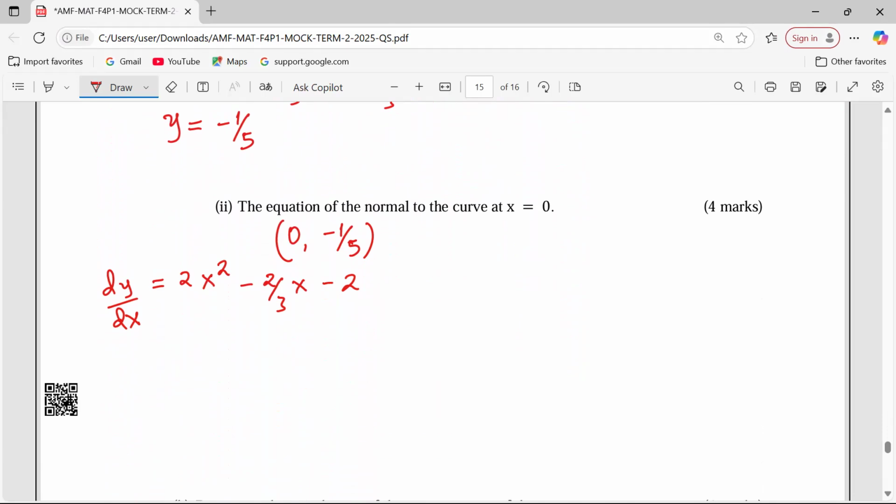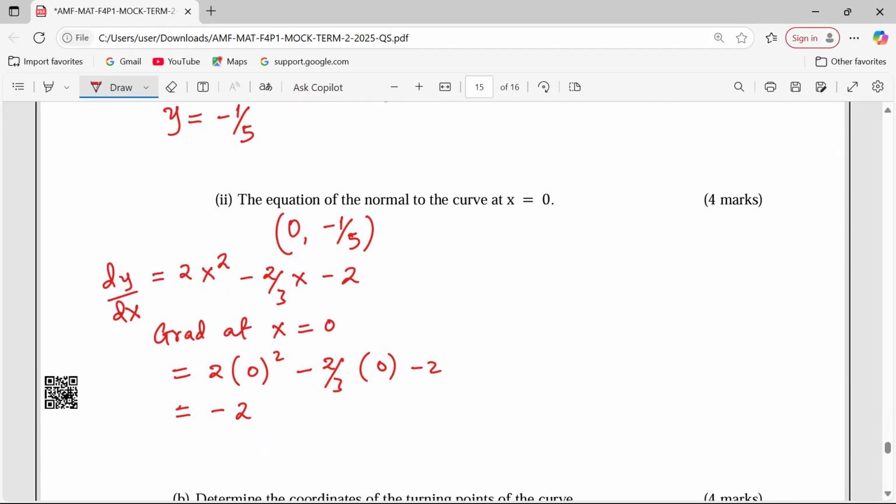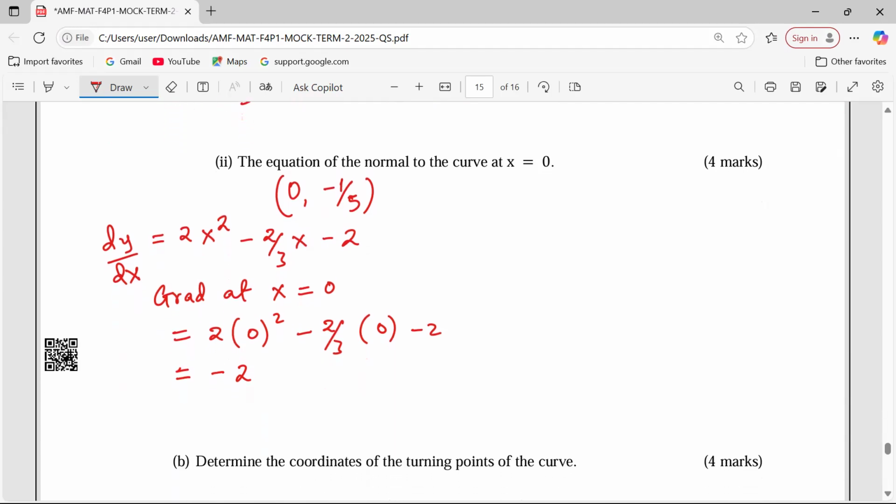So what is the gradient of the curve at x equals 0? It shall be 2 times 0 power 2, 2/3 times 0, minus 2. This is -2. So we have a gradient of -2. The gradient for this curve, at the point x equals 0, the value of the gradient is -2.